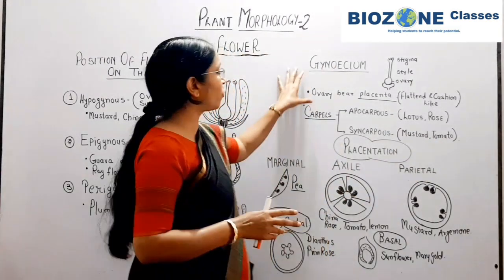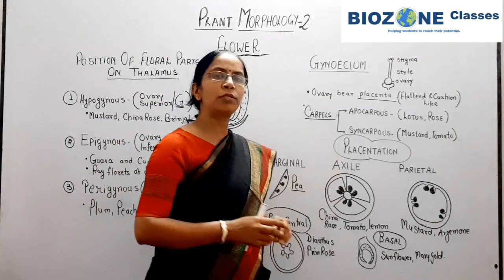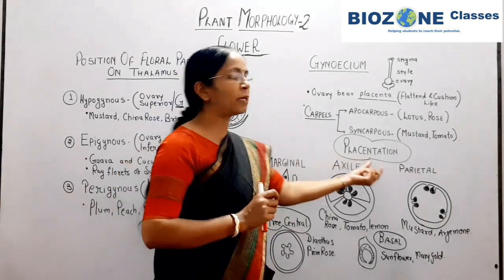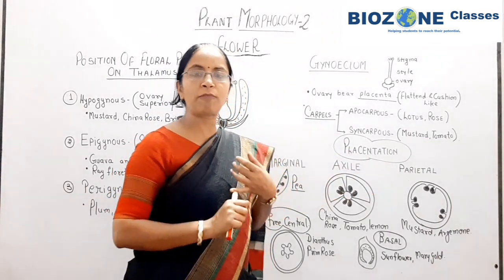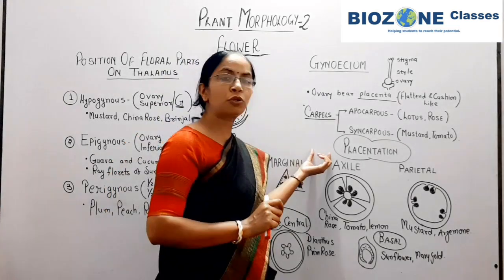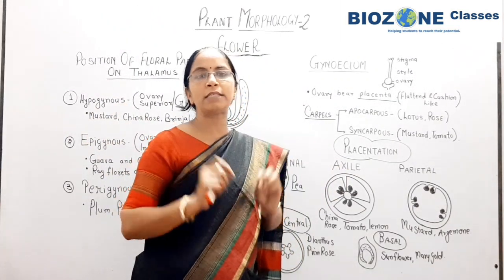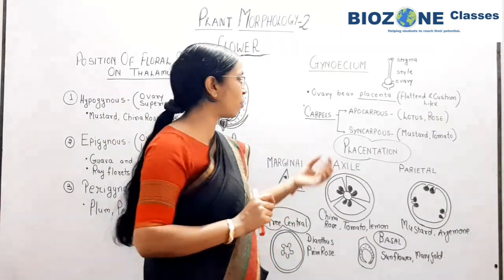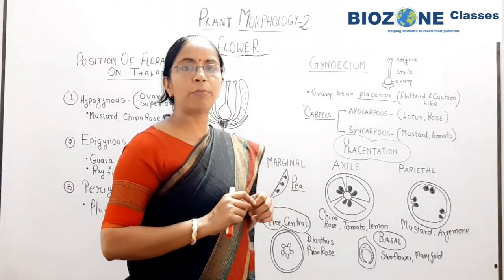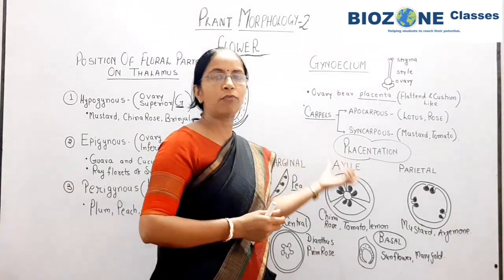So this is all about the general introductory part of the gynoecium, and now we come towards one of the most important topics of your NEET exams, that is placentation. You remember the types of placentation and examples of placentation very well, and revise this topic as well as the position of ovary. Try to revise this topic at least 10 to 15 times, because one question is most of the time, if plant morphology is framed, asked from any one of the topics.